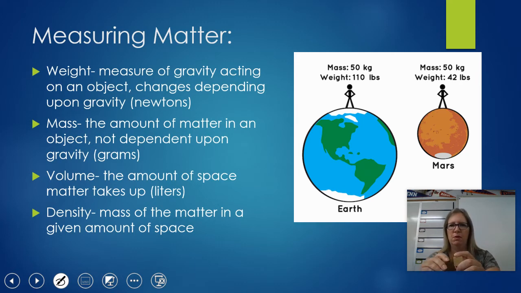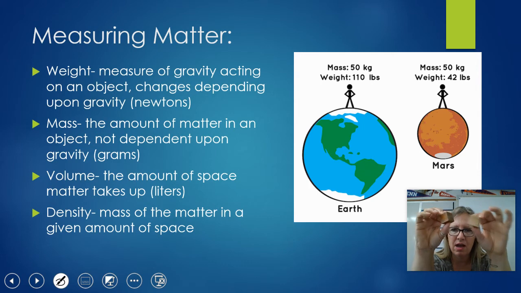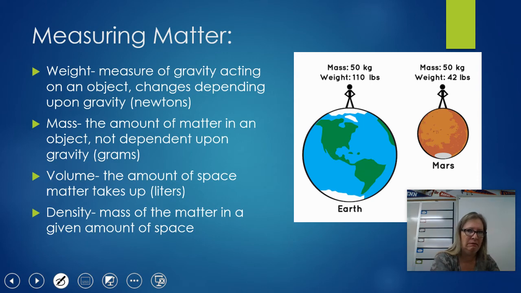Okay, so I've got two blocks here. They are both the exact same size, so these substances are taking up the exact same amount of space. Their volume is the same, but one is definitely heavier than the other. And the only way I can demonstrate this to you is by sound. So I'm going to drop this one on the counter and listen. It just makes a small sound. Okay, it's a little wood block. Now this one, I think this is brass, I'll drop on the counter. And I'm dropping them from the same height, like an inch. There's the wood, there's the brass.